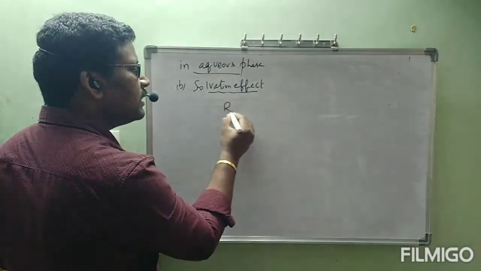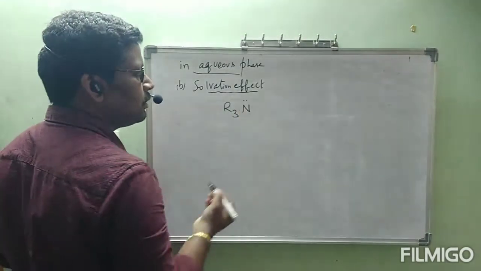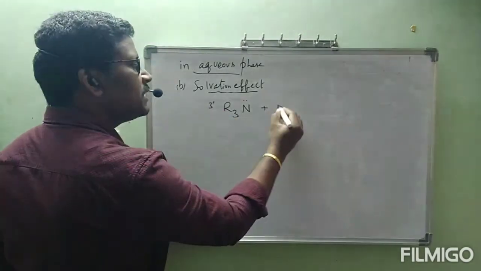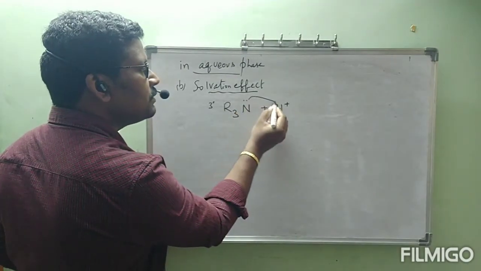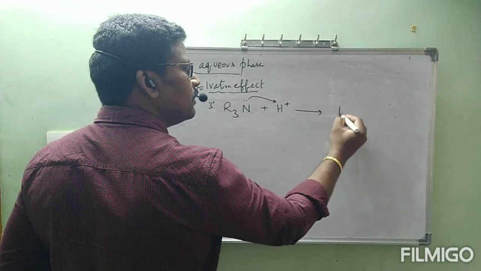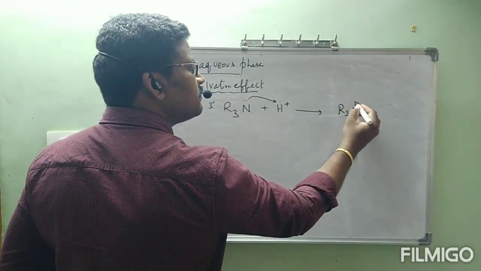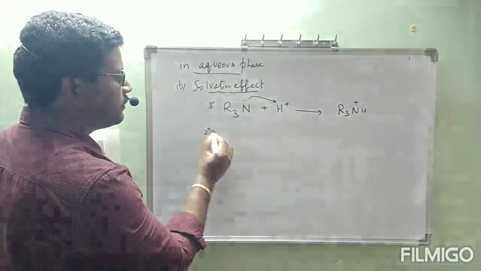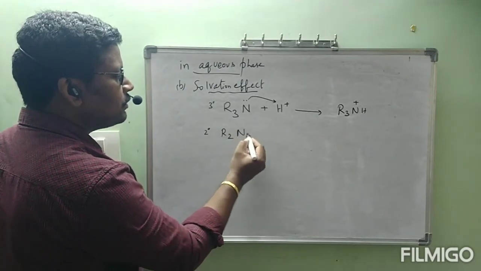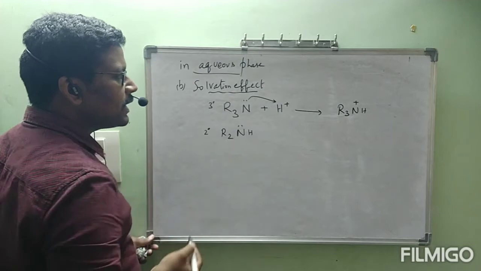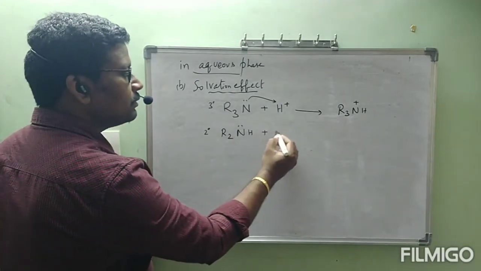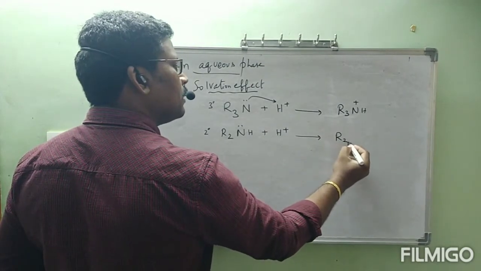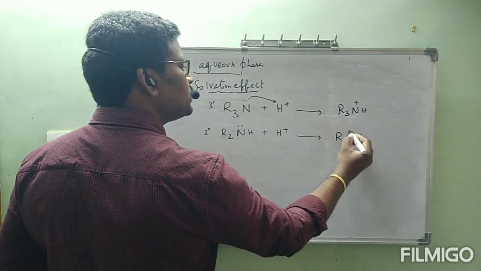See, R3N contains a lone pair. This is tertiary amine. If it reacts with H plus, this lone pair is donated to the H plus and you will get R3NH plus. Next, secondary, R2NH. The N contains a lone pair. If it reacts with H plus, it forms R2NH2 plus.